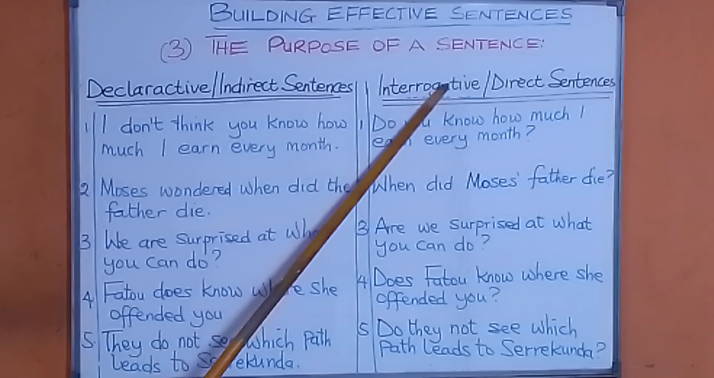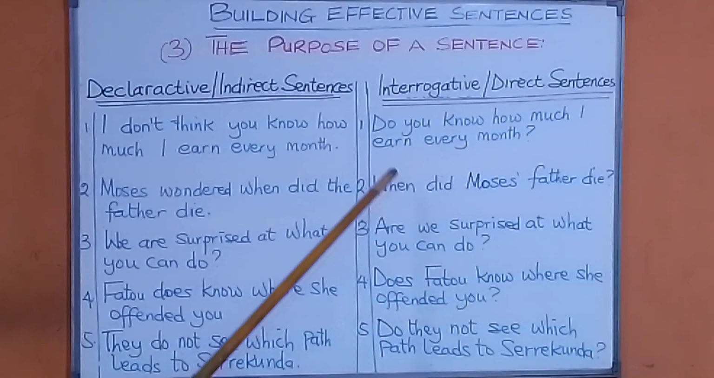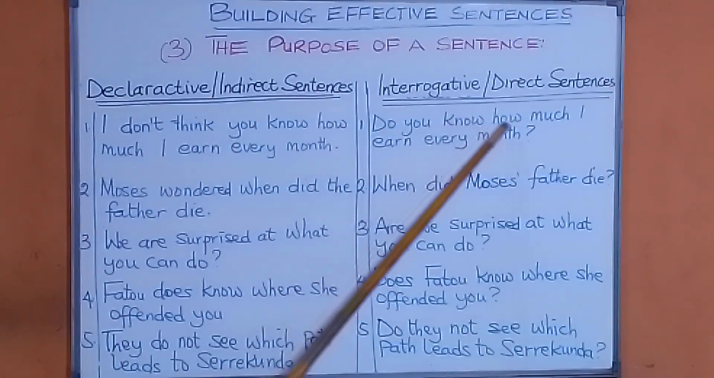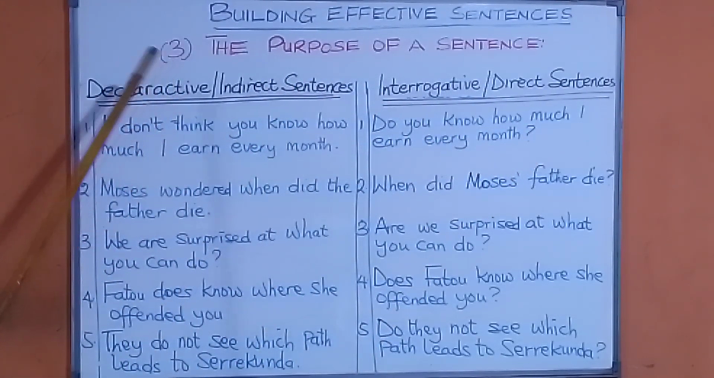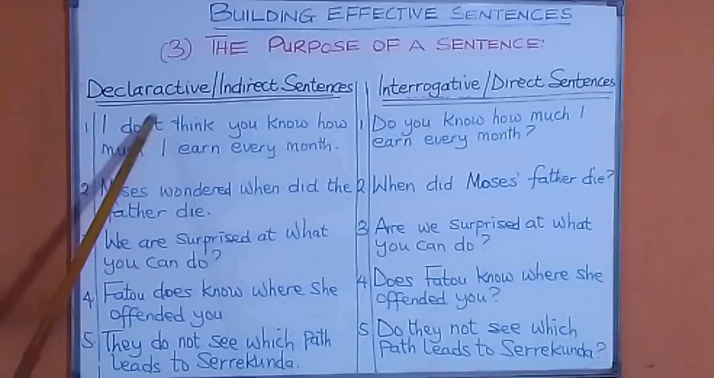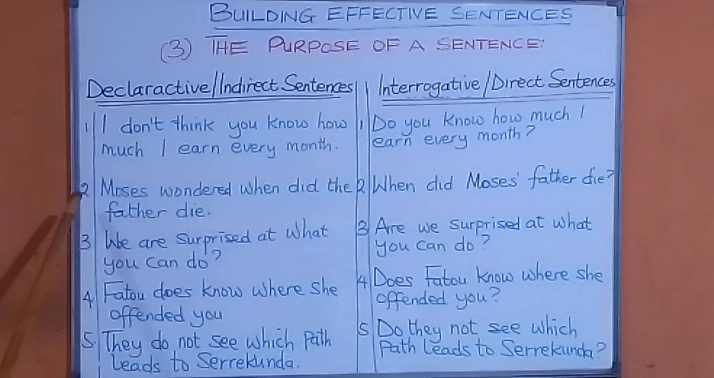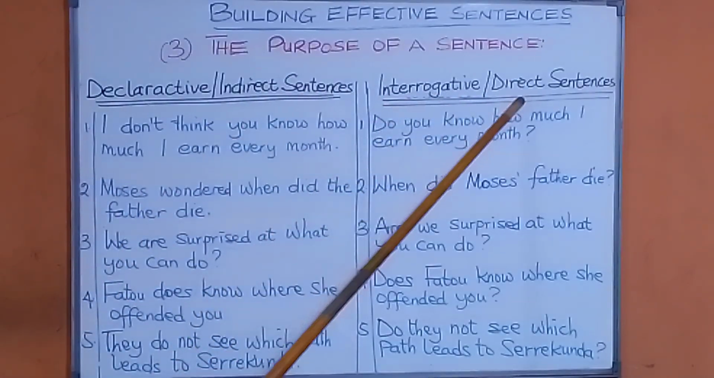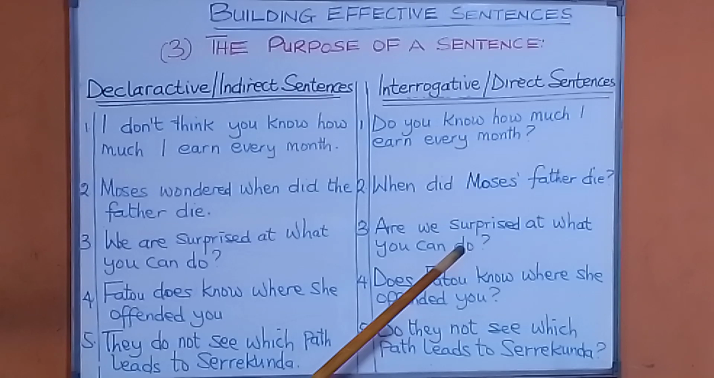Now, this can be an interrogative sentence or direct sentence when I put it like this: do you know how much I earn every month? Look at the first one, declarative sentence: I don't think you know how much I earn every month. Interrogative or direct sentence: do you know how much I earn every month? You see that?